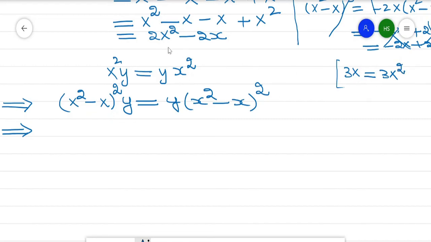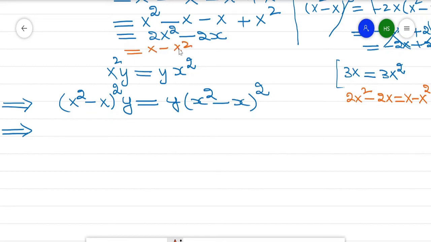Now here I need a 2x square minus 2x. So what is the 2x square? 2x square minus 2x will become 2x square minus x square. So this value will become x minus x square.